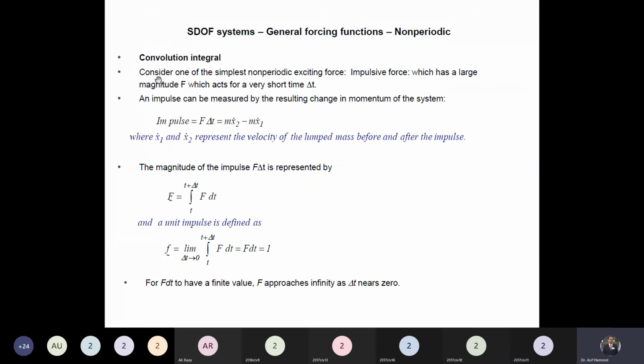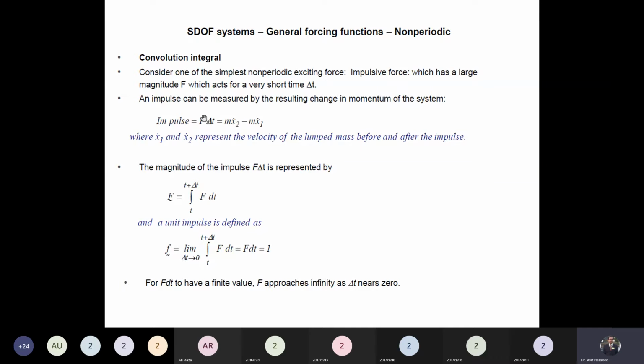So what is the convolution integral? Consider one of the simplest non-periodic exciting forces, impulsive force. What is the impulsive force? Large magnitude force, which is acting for a very short period of time. So large magnitude force acting for a very short period of time, that is the impulsive force.